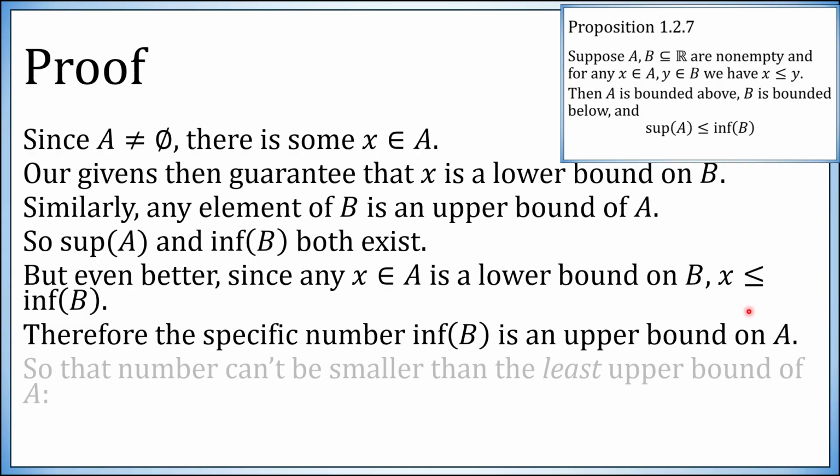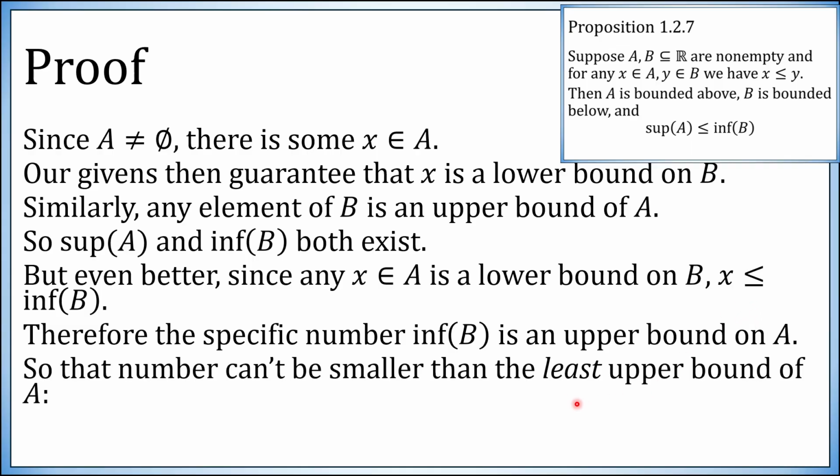But what's the sup of A? It's the least upper bound of A. So if this is an upper bound of A, the least upper bound of A is less than or equal to one particular upper bound of A. So if every element of A is less than or equal to every element of B, not only is A bounded above and B bounded below, but the sup of A is less than or equal to the inf of B. And you cannot prove this with a strict inequality here. Okay, the non-strict inequality, here's the proof.